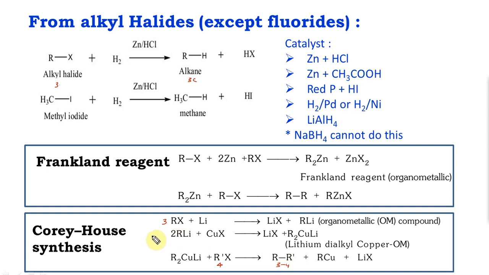So these reactions where you get higher order alkanes, even here the same, are called step up reactions, meaning the number of carbons goes up. Again, a couple of things you want to know. Remember them in the same order. You don't have to know the intermediate species because nobody is going to ask you to write them down. Even if you vaguely remember, that's going to be good enough. Know which ones are your organometallic compounds.